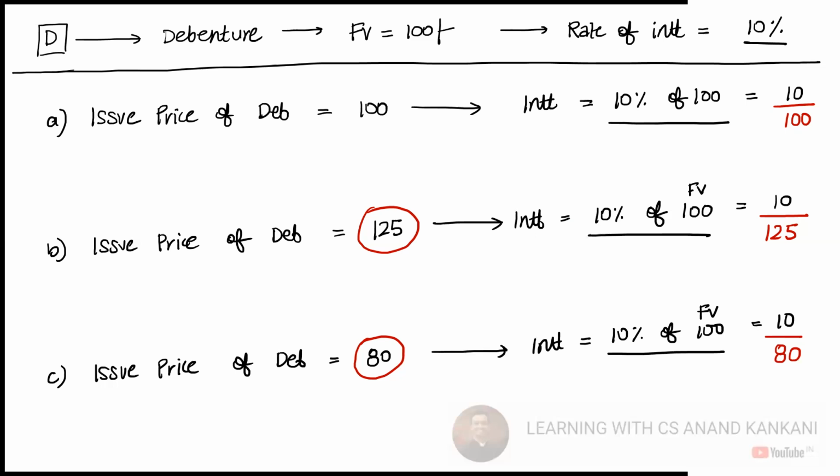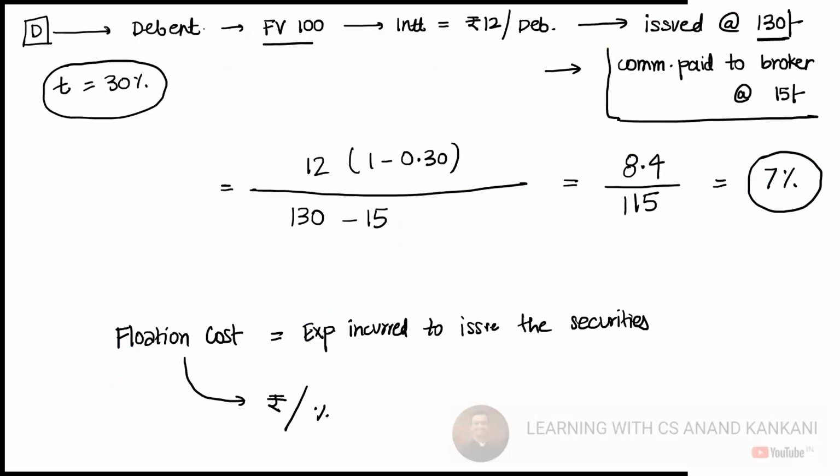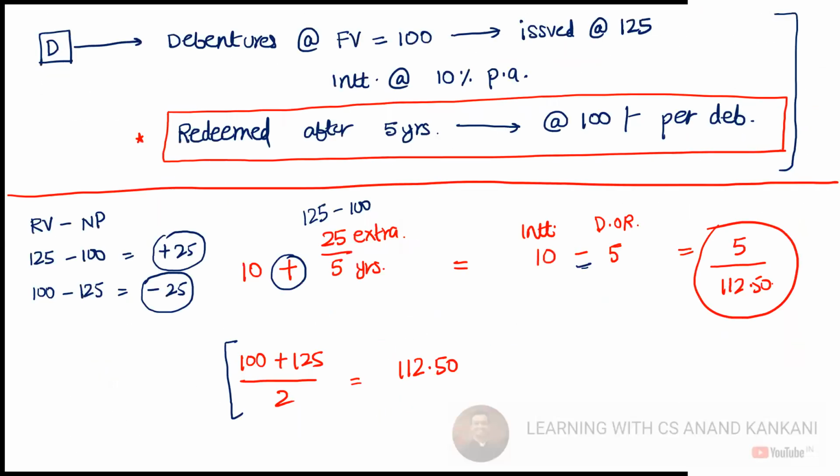So this is irredeemable debenture and irredeemable preference. But whenever the debentures are to be redeemed, we will have an additional component, that is the loss on redemption or the gain on redemption, and that loss or gain is again proportionately written off over the life of the debentures with the cost of debt.